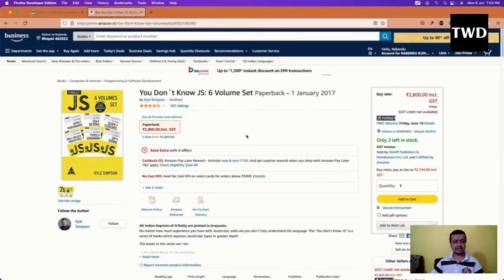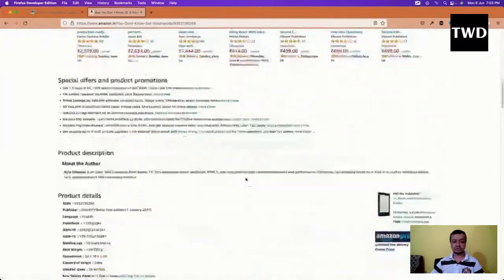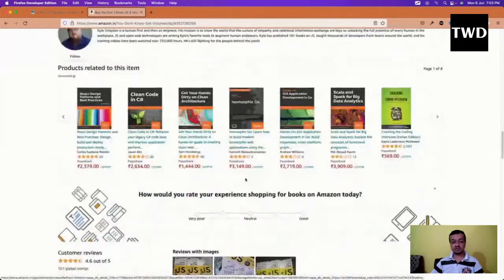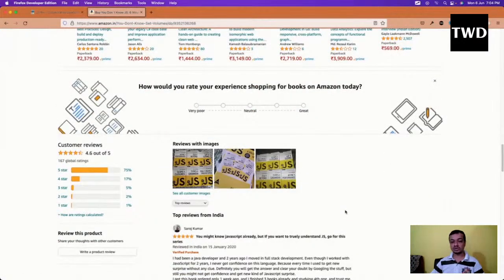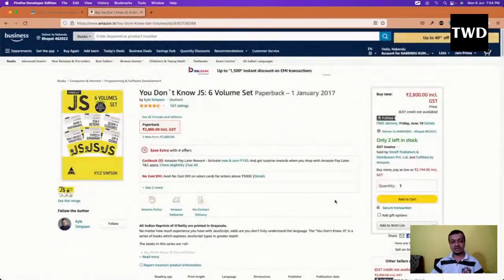These books don't change. It's a set of six books, and it has all these things: async JS, ES6, scope and closure, up and going. This is one of the most popular books of JavaScript, but only for people who want to master JavaScript. Trust me, it will take you at least 1 to 2 years to complete. In fact, there is one thick book just for this keyword and object prototypes.